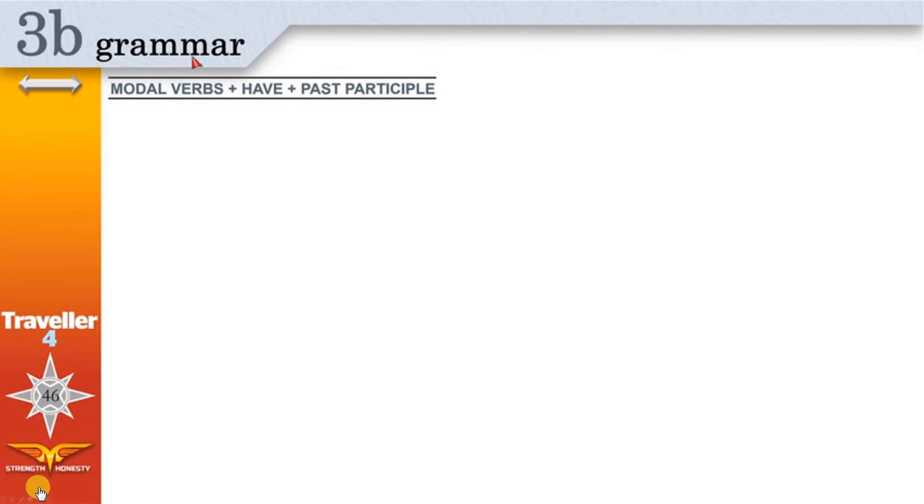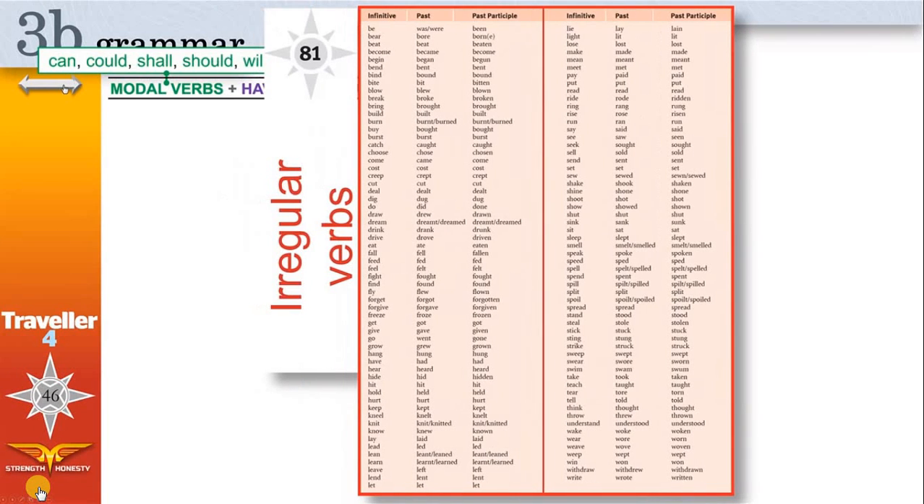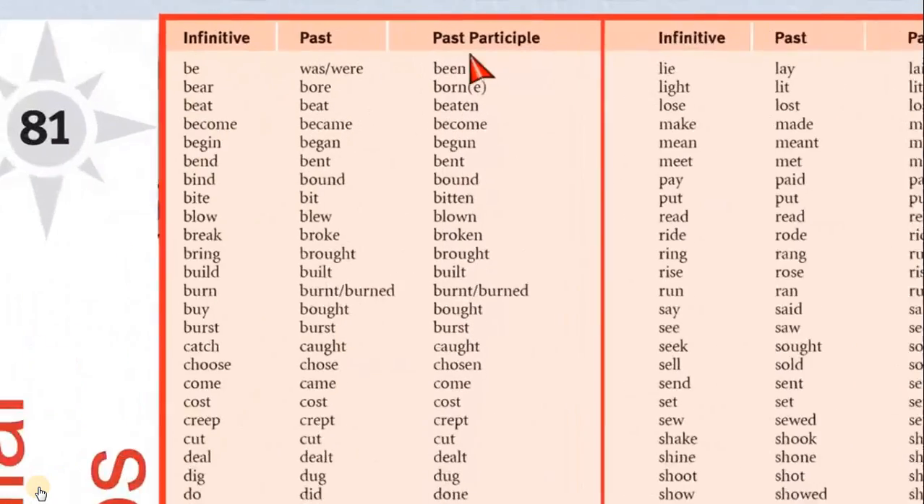3B Grammar: Modal verbs plus have plus past participle. Modal verbs are words or verbs like can and could, shall and should, will and would, may, must and might. Have is a verb. Past participle can be found in your student's book on page 81.